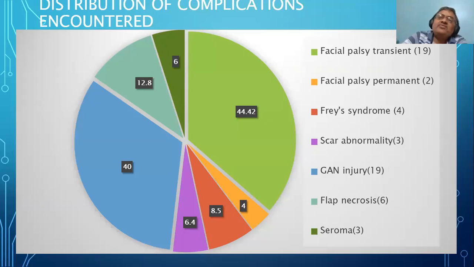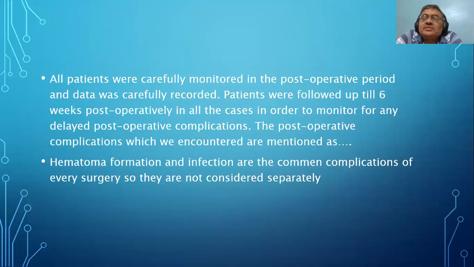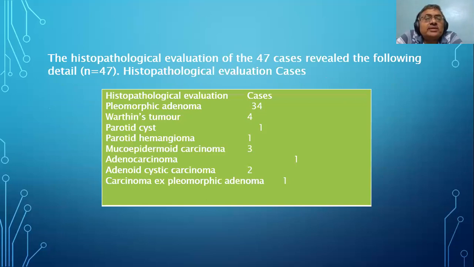And why is Frey syndrome rare? Common cause is, how are the secretomotor fibers supplied? By the auriculotemporal nerve. Auriculotemporal nerve is fine, but the fibers come from somewhere else. I think you had shown that. Go show that slide. I think you have said it. Go back. Go further.